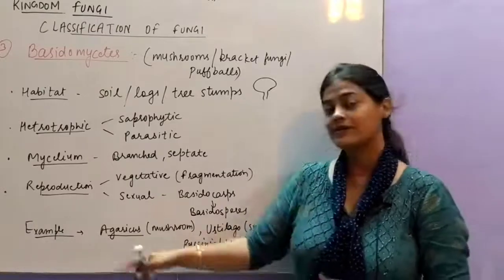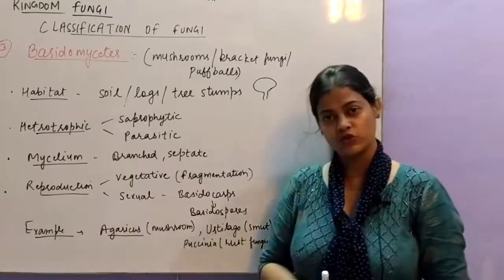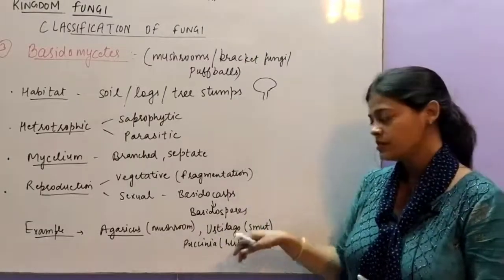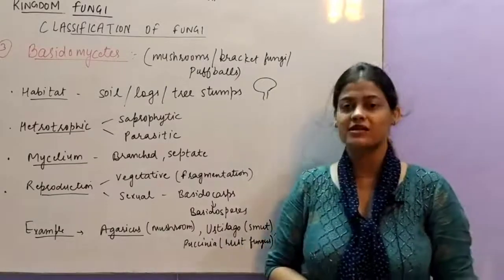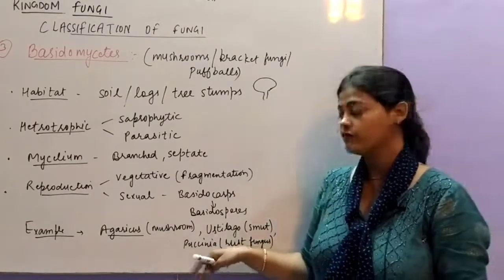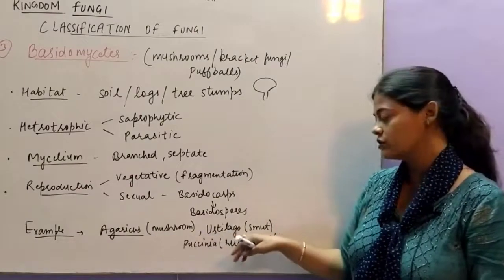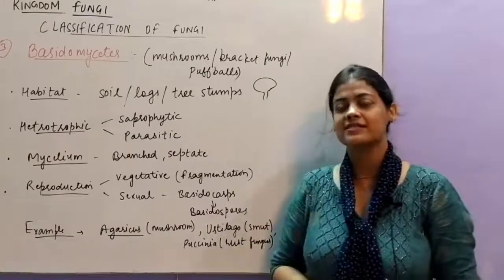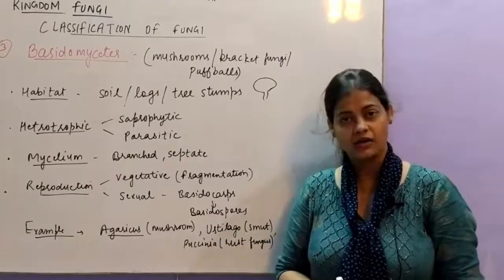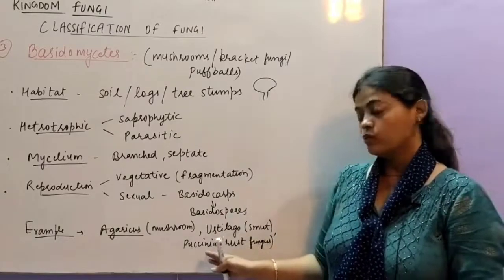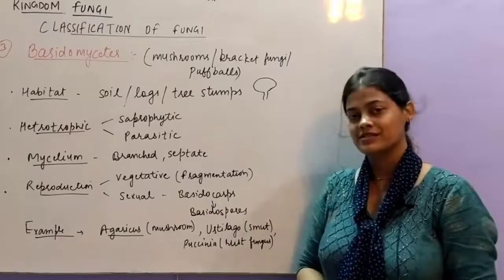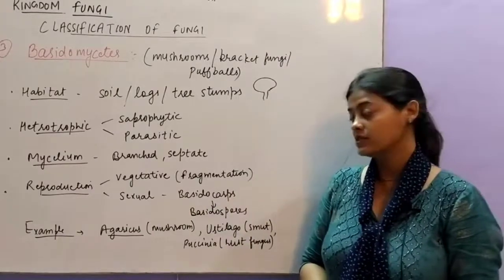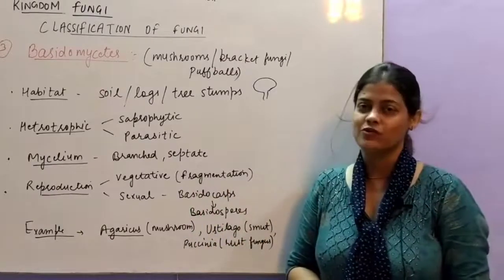Then examples are Agaricus, whose common name is mushroom, which we normally use. Ustilago, its common name is smut. And Puccinia, its common name is rust fungus. These two are parasitic fungi which may cause diseases. They are pathogenic, they cause diseases in specific plants, like smut of potato, rust of wheat. Okay, so let's see the sexual mode of reproduction, how they form basidiocarps.